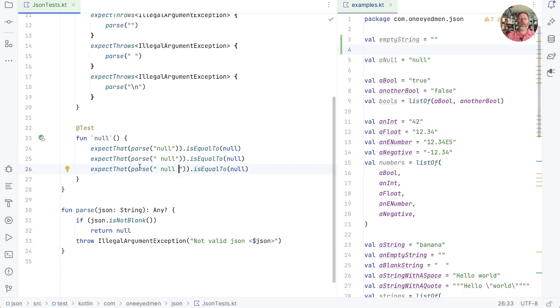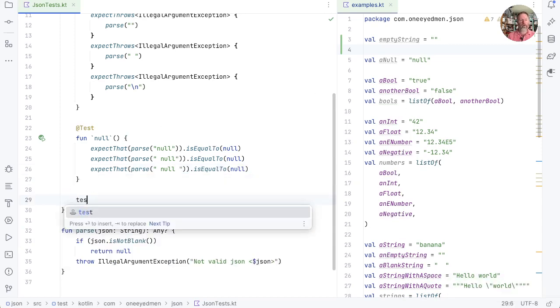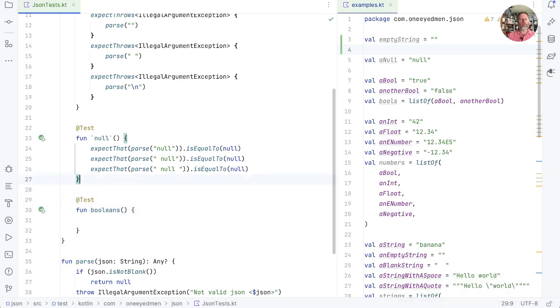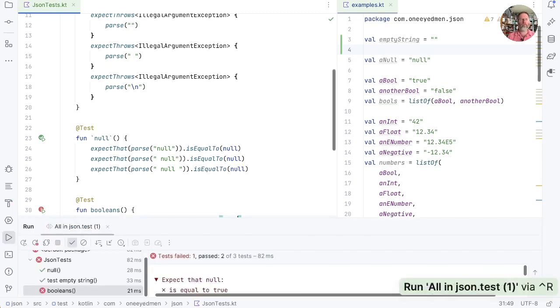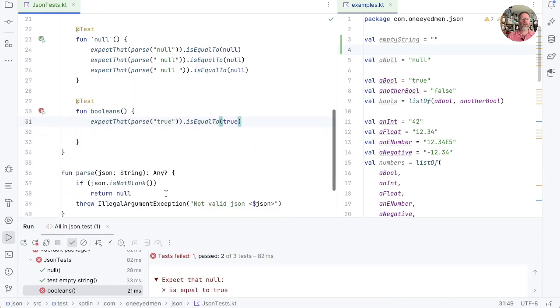Okay, so far so simple. What about booleans? I think they're the next simplest thing. Add ourselves a test. Right, let's put in an expectation, and we are going to say that if I parse true, I want to get true, the Kotlin boolean. Does that pass? Yes, you're right, it doesn't. And that's because we are always returning null from here if the JSON isn't blank.